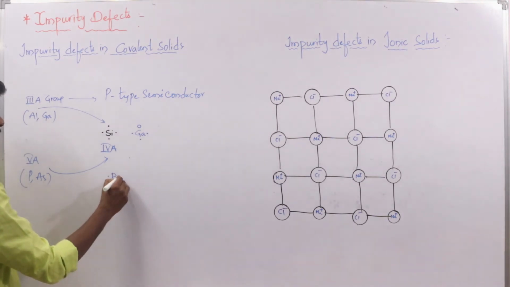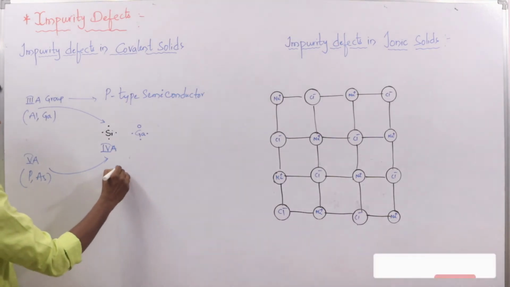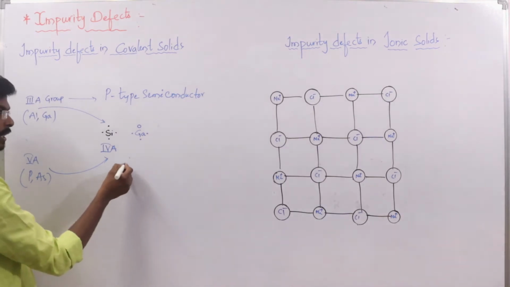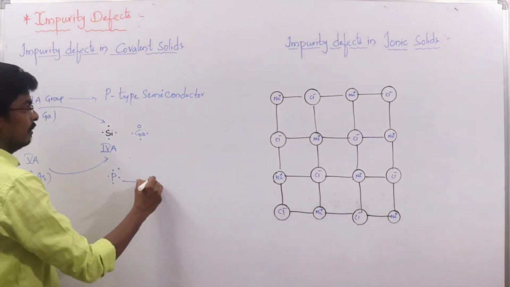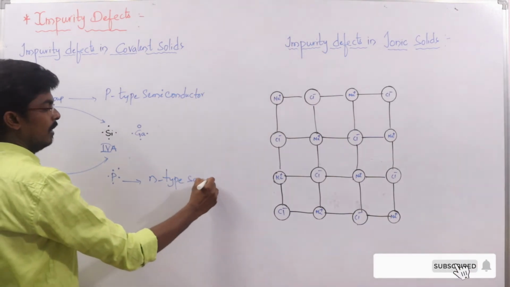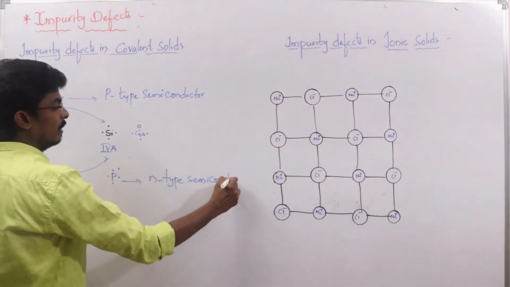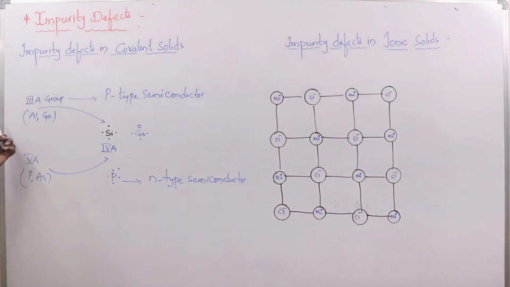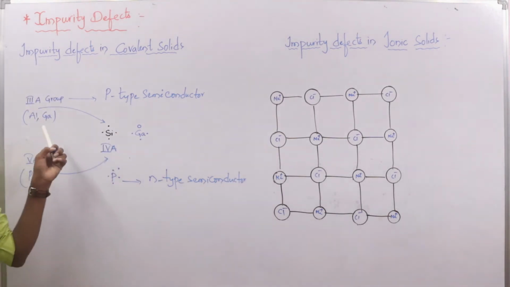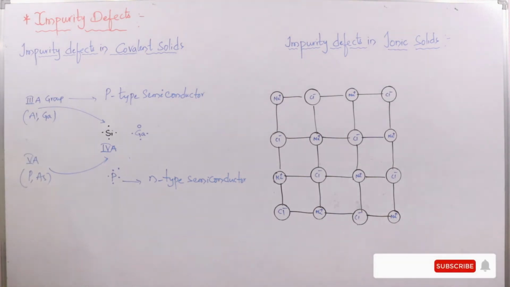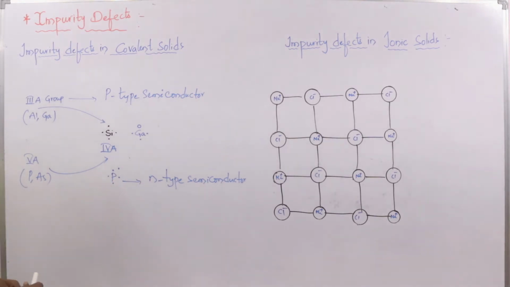So here it contains one extra electron, which is responsible for electrical conductivity, and it is going to create an n-type semiconductor. Here we are introducing one foreign element in the host atom. So one is a p-type semiconductor and another one is an n-type semiconductor.